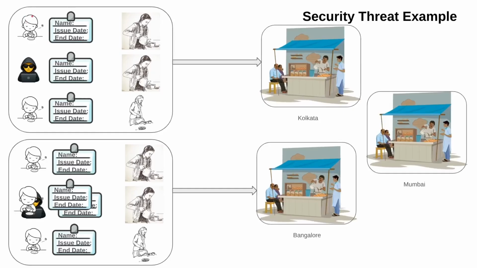So someday his friend, meaning the original client, came here with his identity card and showed this identity card to the client, and this client provided him the tea. On the same day, his friend, the original customer's friend, came with his identity card, which is altered. Whenever this employee sees this card, he provides him the tea based on the end date. So there is a security threat.